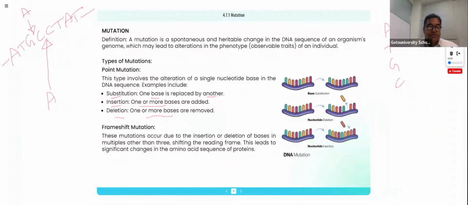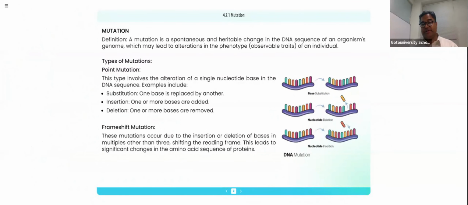This point mutation denotes that the mutation is exclusively for a specific point. If the mutation is happening at a specific point, then that is called what? Point mutation. That mutation denotes if one nucleotide is getting deleted, or substituted with another nucleotide, or replaced. Okay, it's nothing but substitution and addition. So one more mutation, point mutation, we added, right? Now again, in the point mutation itself, you have a further classification.